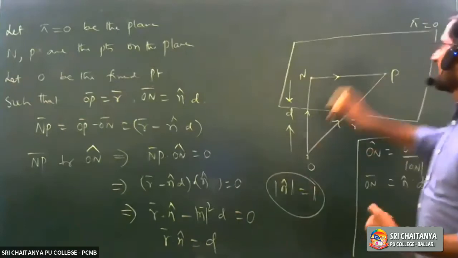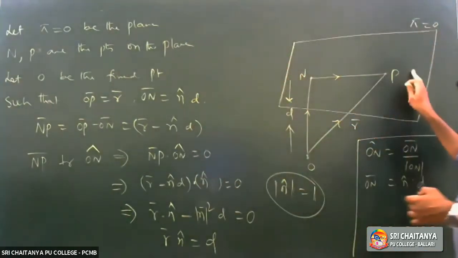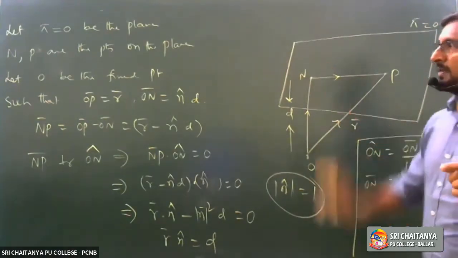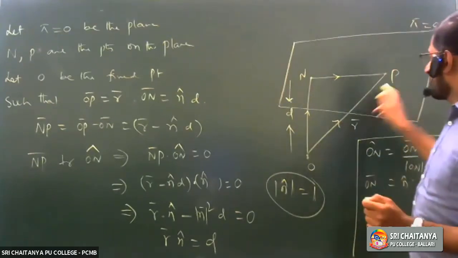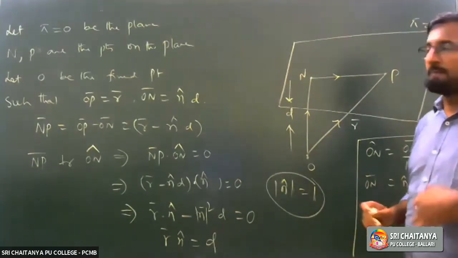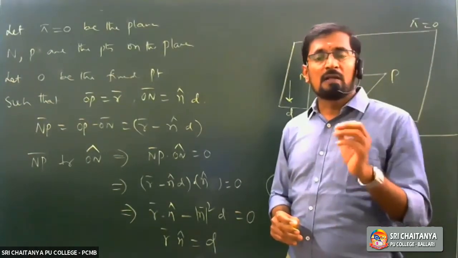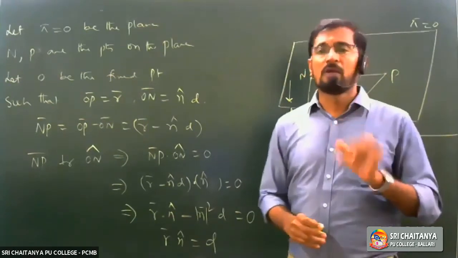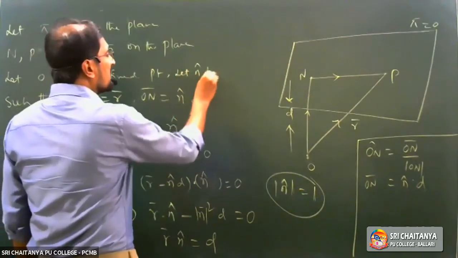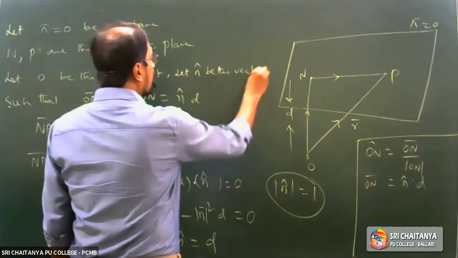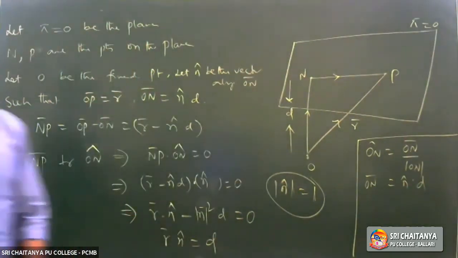Now, let pi is equal to 0 be the plane. N, P are the 2 points on the plane. Let O be the fixed point such that OP bar is equal to R bar. I am going to consider let N cap be the vector along ON bar. That means you are having one formula.